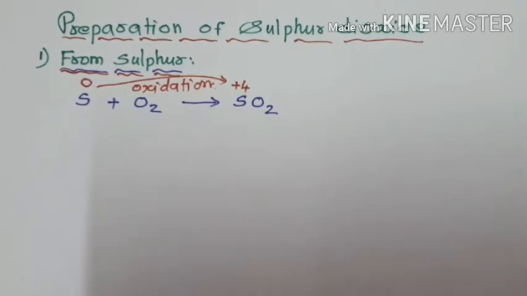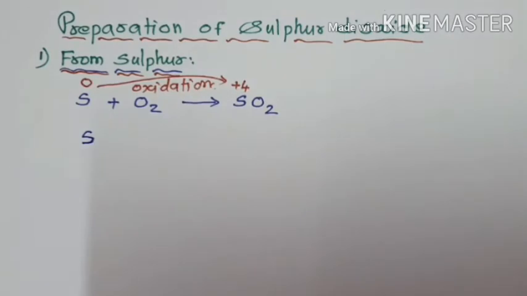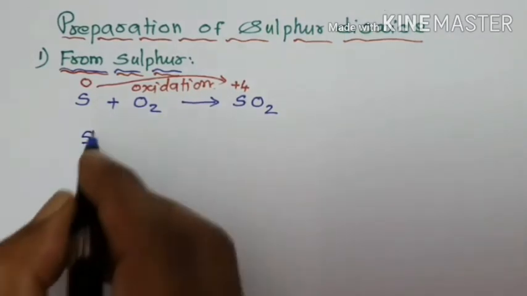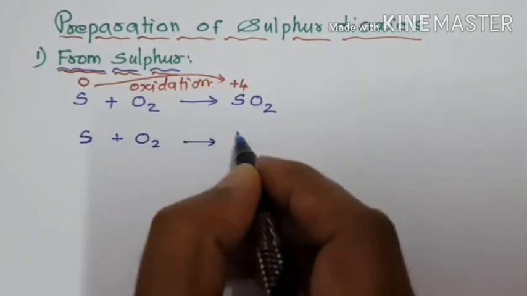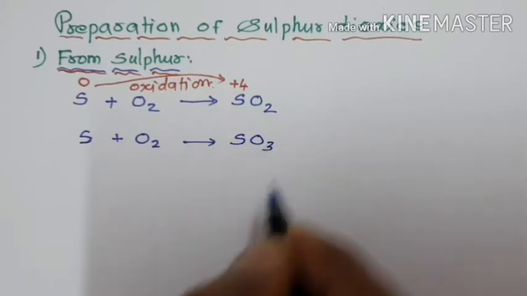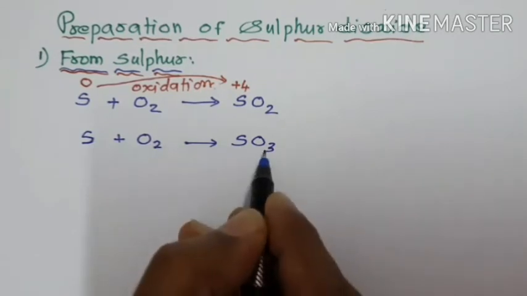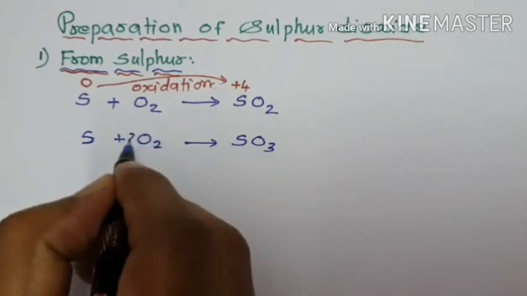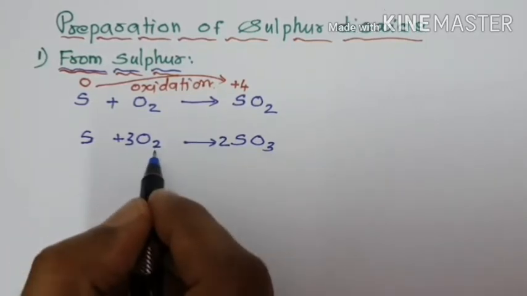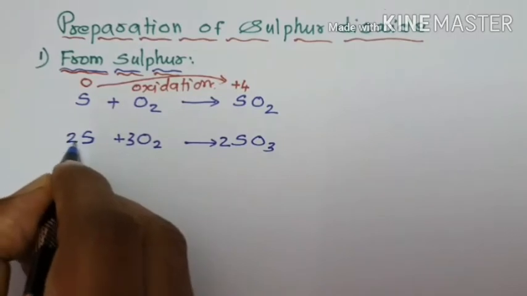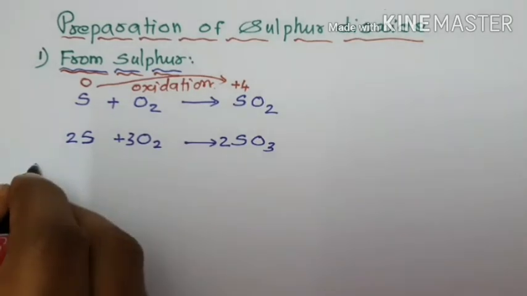In this preparation, 6 to 8% of SO3 is also formed, a very small quantity. When sulfur is burned with air, a very small amount of sulfur trioxide is also formed. How to balance the second equation? Here oxygen is even on one side and odd on the other, so put the odd before the even. That balances oxygen: 3 into 2 is 6, 2 into 3 is 6. 2 sulfur, 2 sulfur. So this is the first method of preparation of sulfur dioxide.